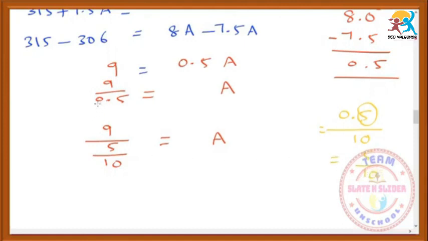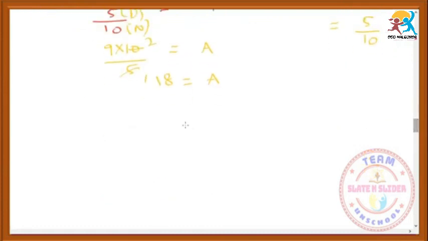So I have replaced this 0.5 with 5 by 10, and this is the numerator and this is the denominator, this is the numerator, it goes up, so it will become 9 into 10 by 5 equal to a. Simplification, that is 18 is equal to a. Don't leave this, because we should write a is equal to 18. Like this, we have to find the mean.